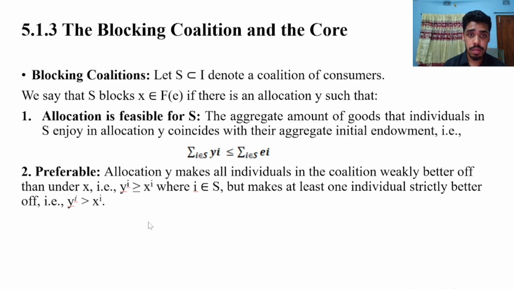We say that S blocks x, an element of F of E, if there is an allocation y such that, number 1, the allocation is feasible for S, which means the aggregate amount of goods that individuals in S enjoy in allocation y coincides with their aggregate initial endowment, that is, the summation over small i in S of y_i is less than or equal to the summation over small i in S of e_i. Number 2, preferable: allocation y makes all individuals in the coalition weakly better off than under x, that is, y_i is weakly preferred to x_i for i in S, but makes at least one individual strictly better off, that is, y_i is strictly better than x_i.